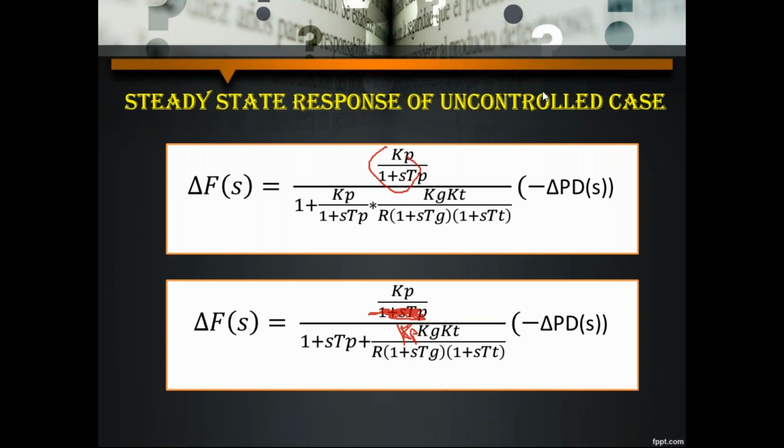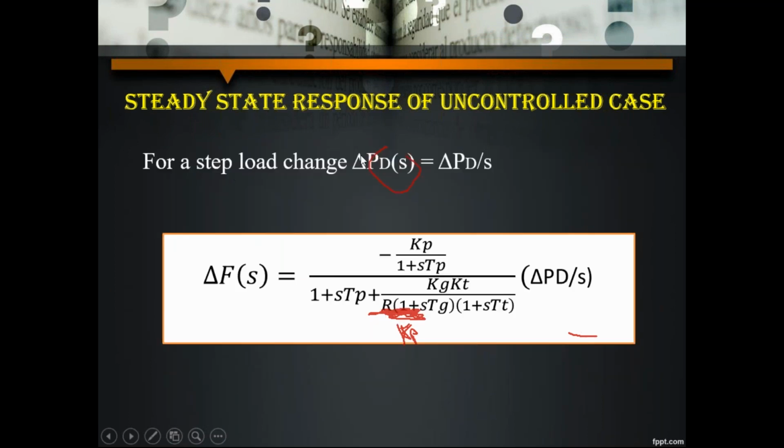Now, this is the transfer function we can apply while reducing the block diagram using the reduction tool. Now, we have to find what happens when the load is suddenly changed. When the load is suddenly changed, the term PD of s will change. Let me consider that the load changes as a step input. So for a step load change, delta PD of s becomes delta PD divided by s. You already know that the Laplace transform of a step input is 1 by s.